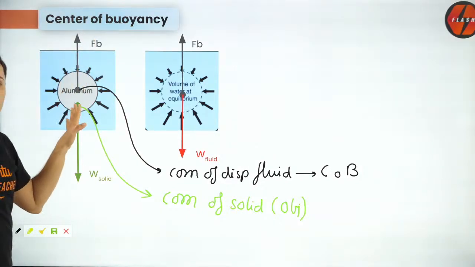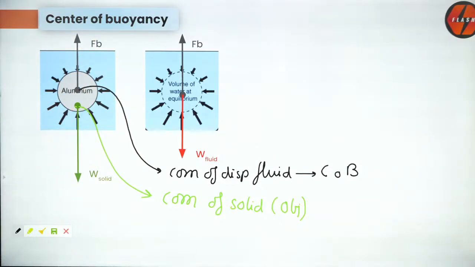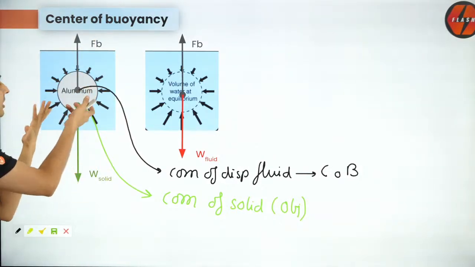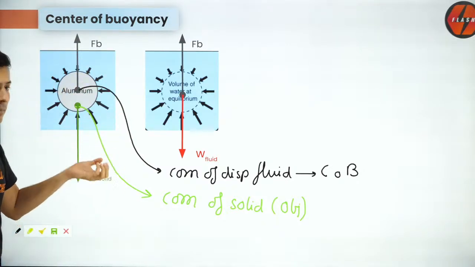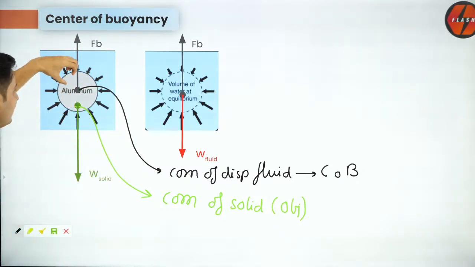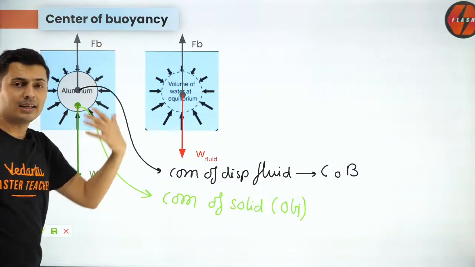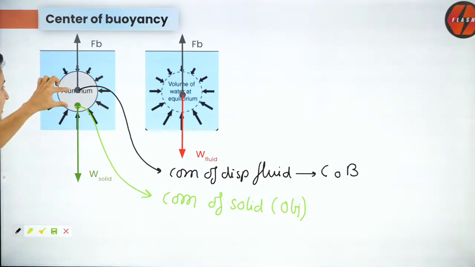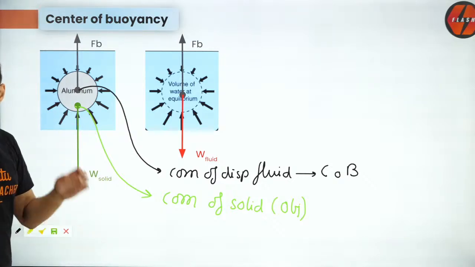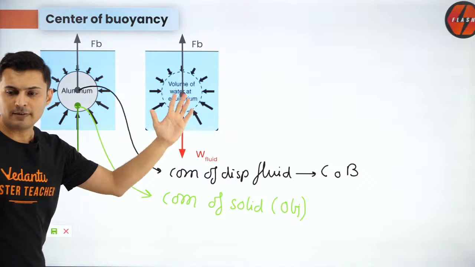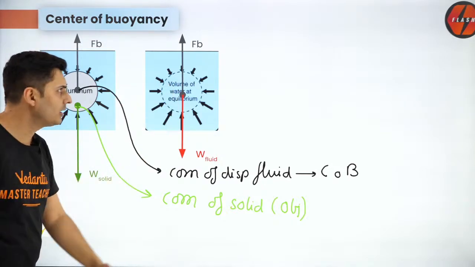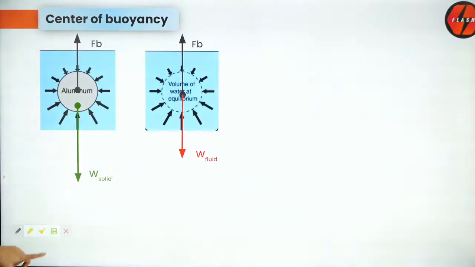Center of buoyancy. So this green dot over here is the center of mass of the solid. It could be anywhere. Maybe it's not a uniform solid. Maybe there is more aluminium here and less aluminium there. Maybe there is a cavity in that aluminium. Doesn't matter. But center of mass and center of buoyancy need not be at the same place. That's what you should understand. I hope this is clear, everyone. Everyone understood it? Navni, no problem. Join in. It's okay.